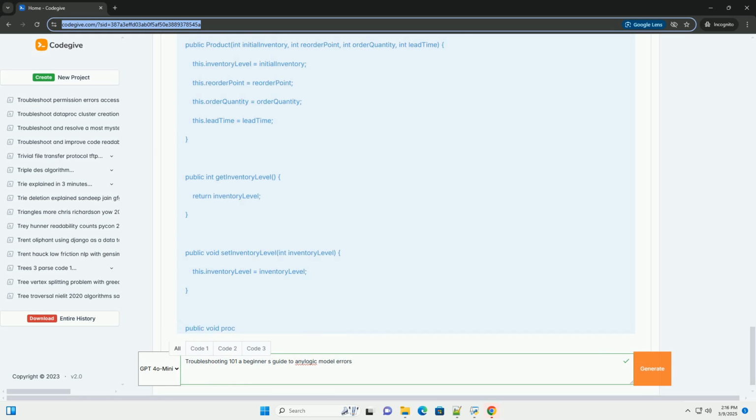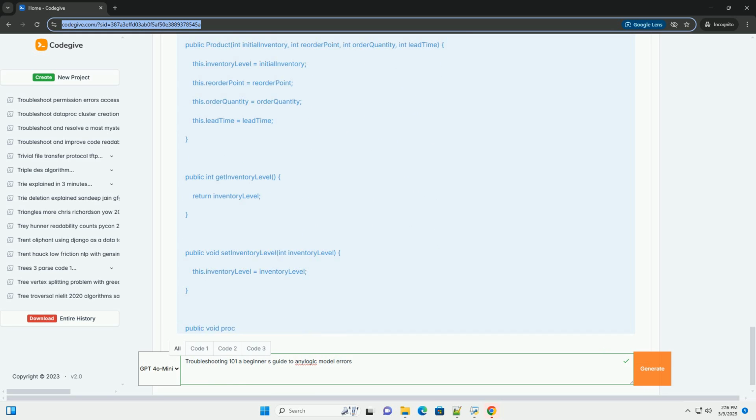Variable inspection: while the simulation is paused at a breakpoint, you can inspect the values of variables in the variables view, usually docked at the bottom of the AnyLogic IDE. This is essential for understanding what's happening in your model. Expressions: you can evaluate arbitrary Java expressions while debugging by adding them to the expressions list. This allows you to see intermediate results.